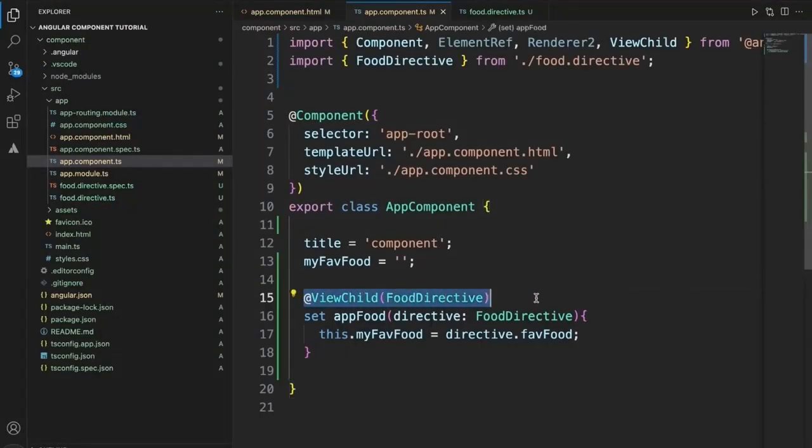So these are the three different ways we can apply ViewChild. First one is to a native HTML element. Second one is to directly apply it to the child component. And third way is we can apply ViewChild to a directive, and still we can get hold of the directive fields or methods in the parent component.